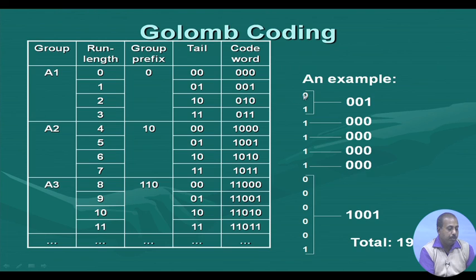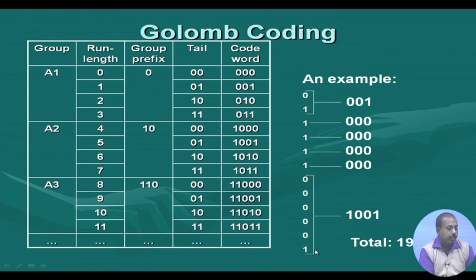Now suppose we have a test pattern like this: 0, 1, all these ones, and 0, 0, 0, 1. Here I have a run length of 1, a single 0, so it is replaced by 0, 0, 1. Then a run length of 0 is coded as 0, 0, 0. All these are coded as 0, 0, 0.